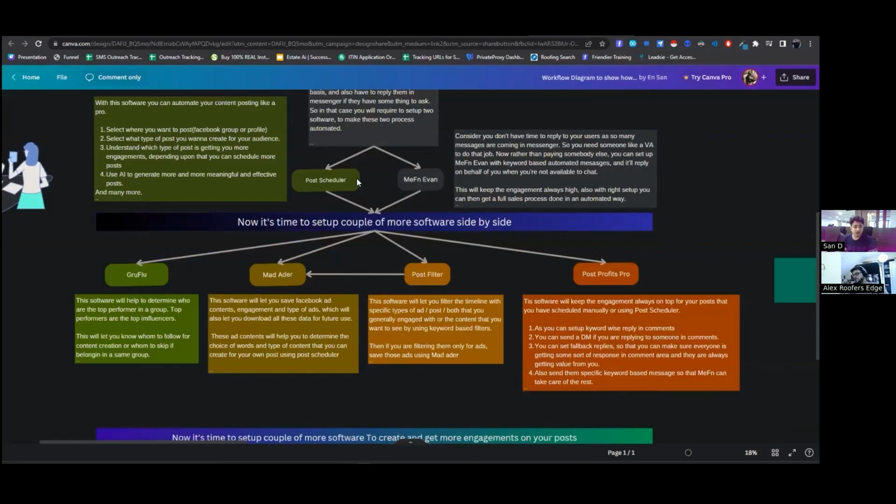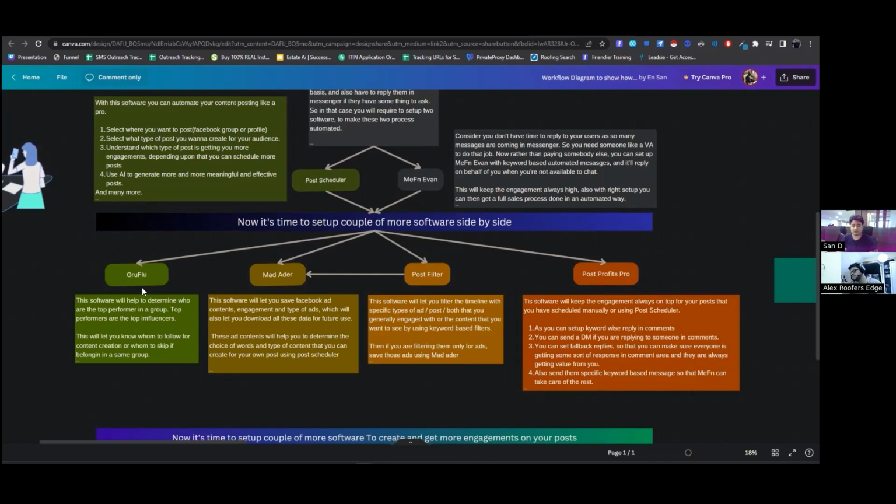Now once these two are done, at that point I'm suggesting to go for GrooveFlu, MadEditor, Post Filter, and Post Profits Pro. So what GrooveFlu does is it can run on any group, okay? And you can say, okay, go for 15 days or so, and then find out who are creating the most engagement in a group, who are the most influential in a group.